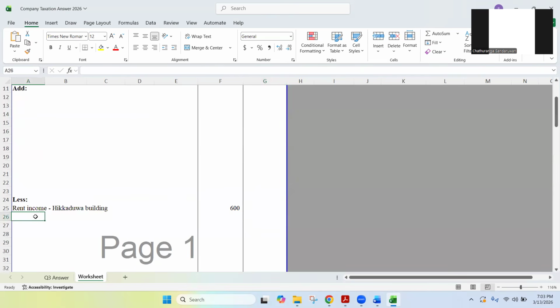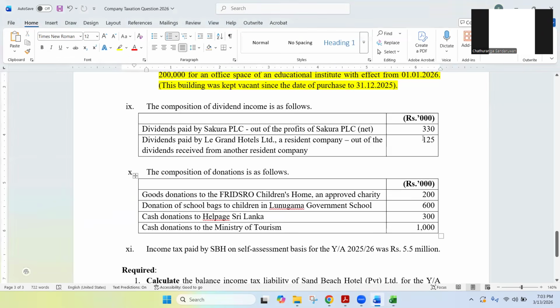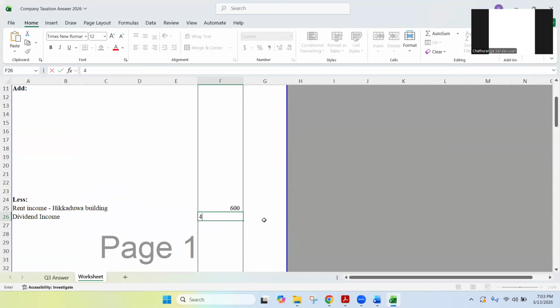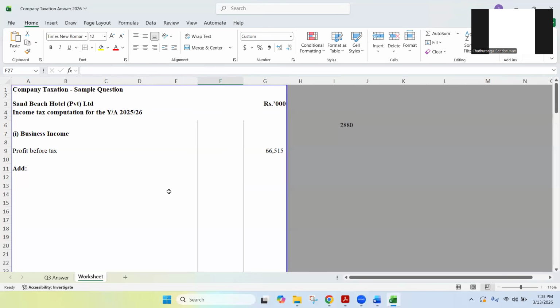So I'm writing dividend income. How much is the total of dividend income? 330 and 125, 455. So I'm going to deduct that 455 from the business income first, because we are not considering that as a business income.